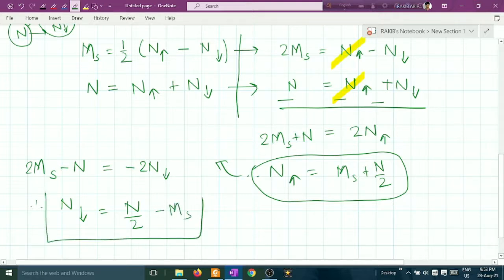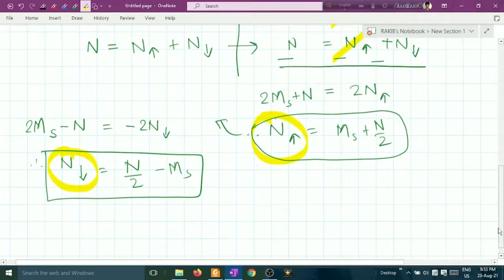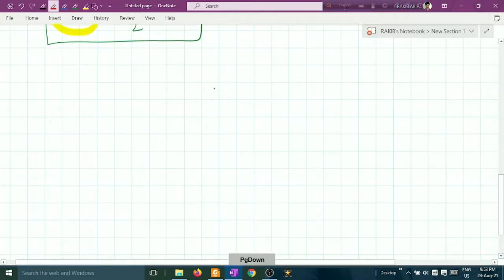Okay, so this is the value of n up and this is the value of n down. You can easily check that this is a binomial distribution type problem. Why is this binomial? Because you have n particles, n localized particles.